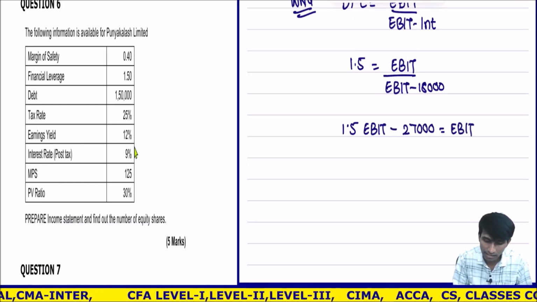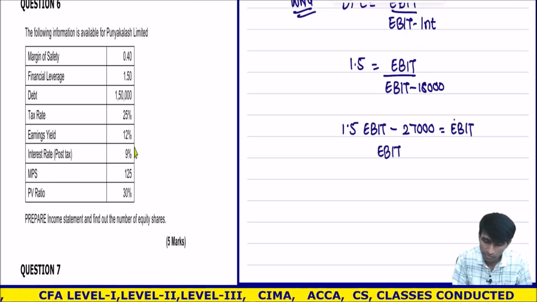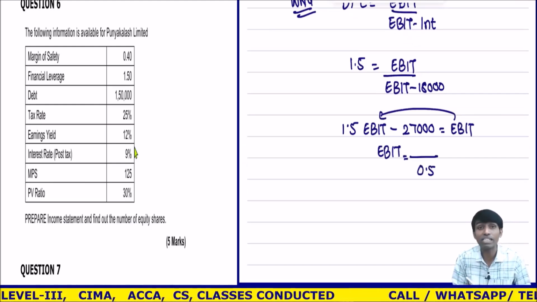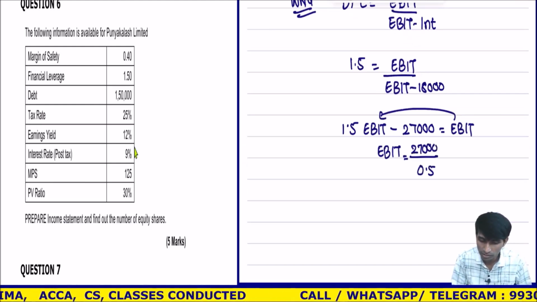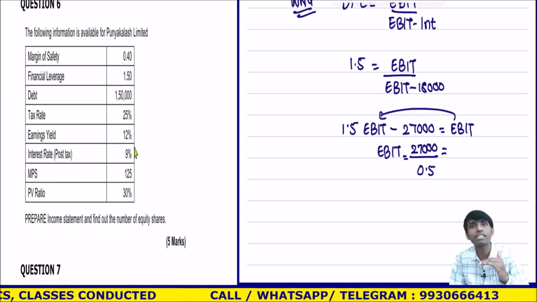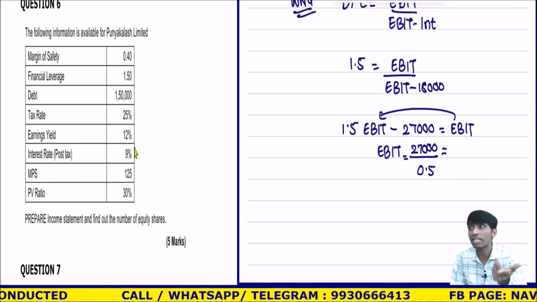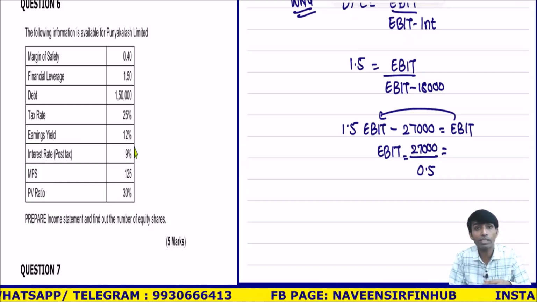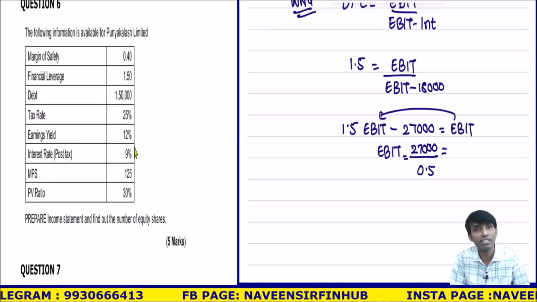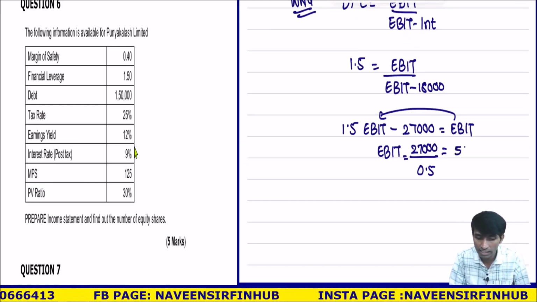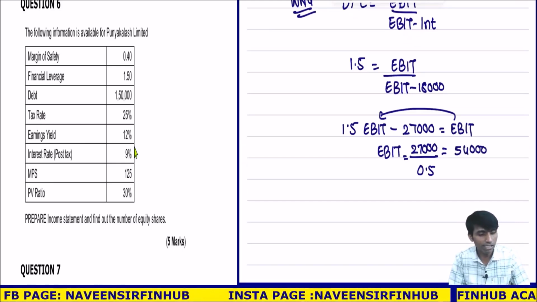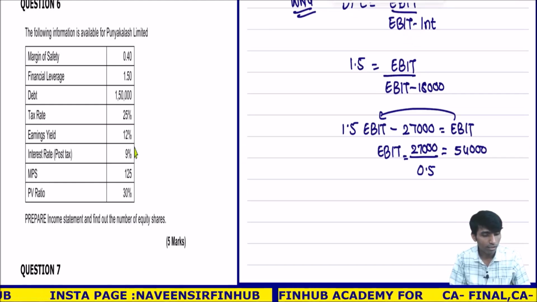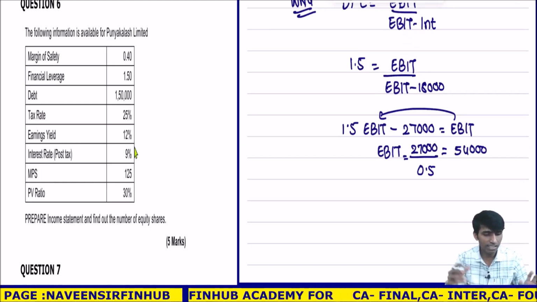So directly I will write EBIT is equal to 27,000 divided by 0.5, since 1.5 minus 1 becomes 0.5 and goes to the other side. If you are not comfortable, go stepwise. Understood? This much is not expected to be shown, because questions have become lengthy and the marks are less, so you'll have to skip steps. If you see, they have not written all these things. They have directly written 54,000 in the solution. They don't show steps, as they understand you can manage this.